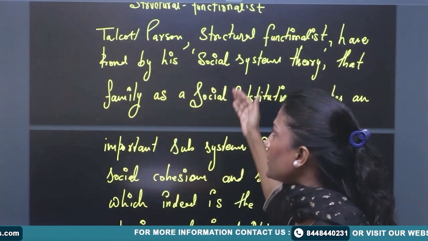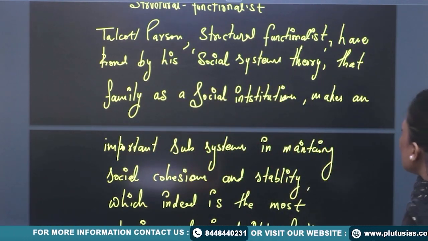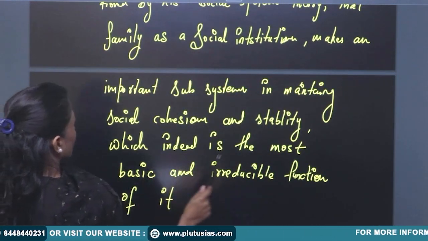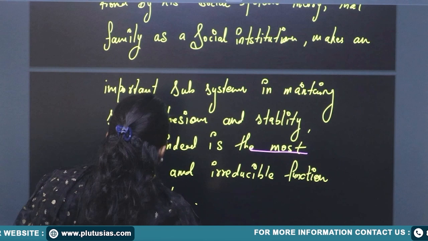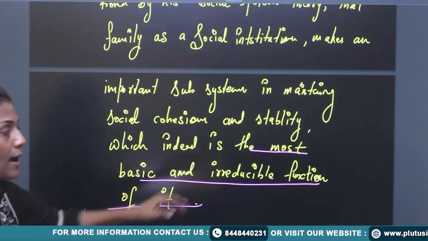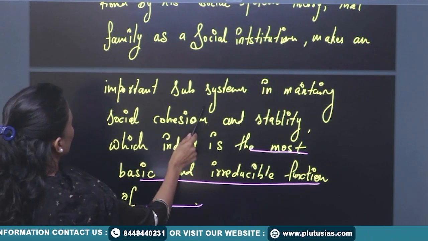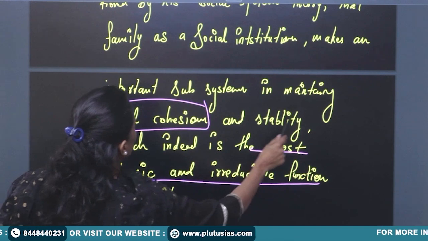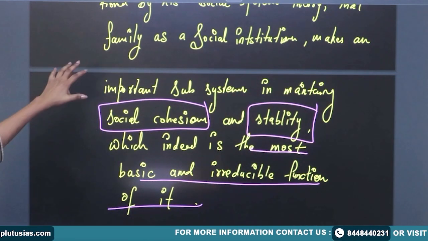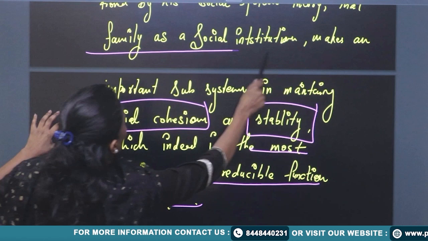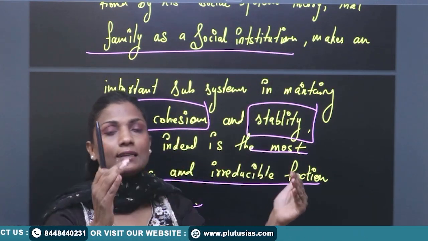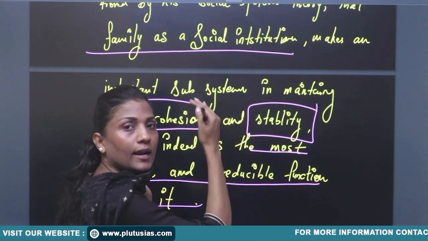Now here, if you read it, I have made sure that I am writing to the question which is being asked to me: the most basic and irreducible functions of the family. So what is that? What is the function of the family? The function of the family is to promote social cohesion and stability. Okay, so family as a social institution, what is its function? Bringing stability. So this is my introduction.